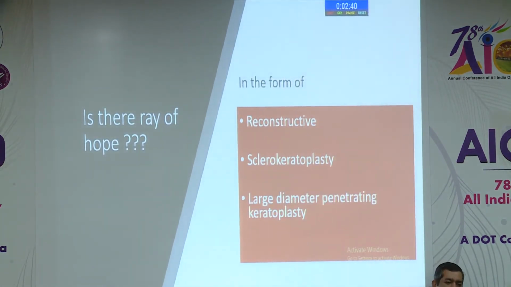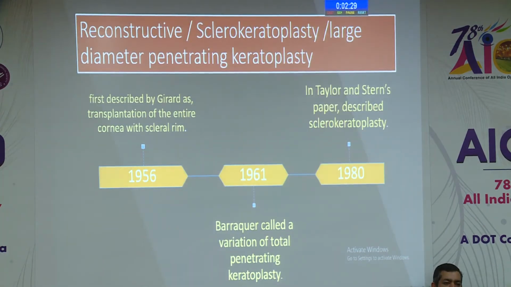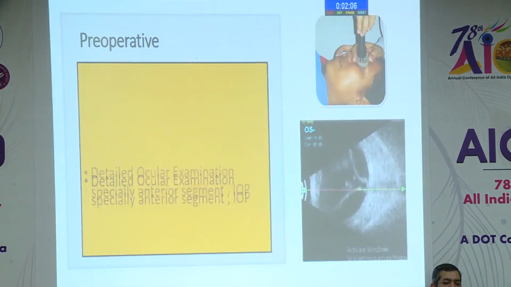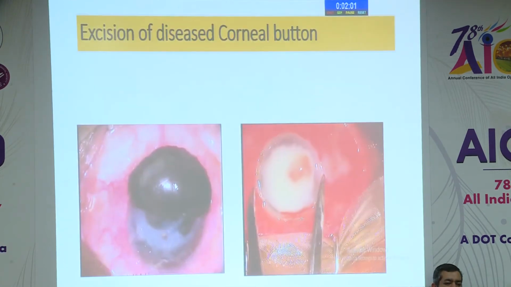So what can we do? There are certain modifications of penetrating keratoplasty in the form of reconstructive sclerokeratoplasty or large diameter penetrating keratoplasty. These are the names given by the scientists. In 1980, the name sclerokeratoplasty was given by Taylor and Stearns. The technique is similar to penetrating keratoplasty with certain modifications, and the results are not as good as penetrating keratoplasty in terms of visual outcome, and to gain visual outcome we need to do secondary procedures. Preoperative preparation is similar to penetrating keratoplasty. Let us see the technique.